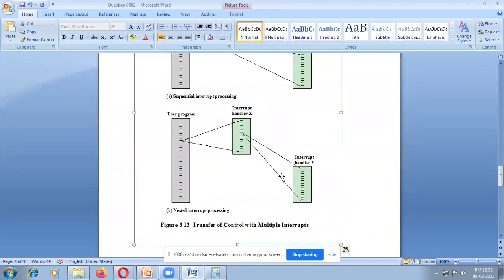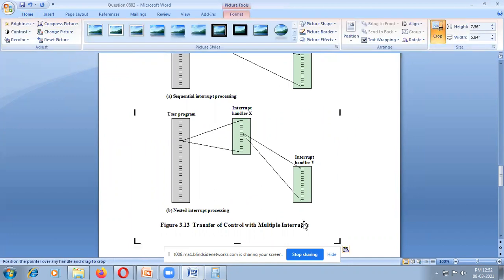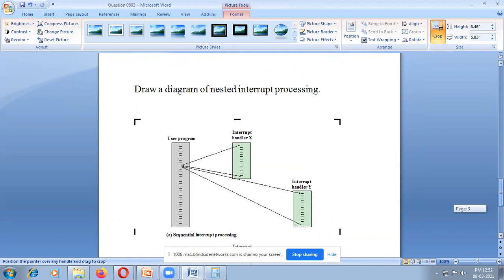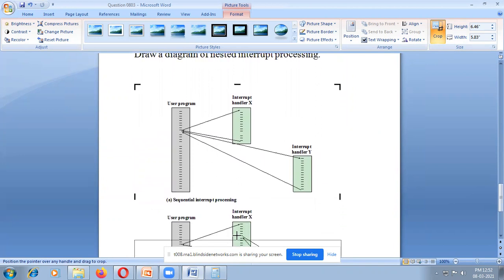In the nested interrupt processing, there is no need to draw the sequential diagram, only the nested interrupt is okay.